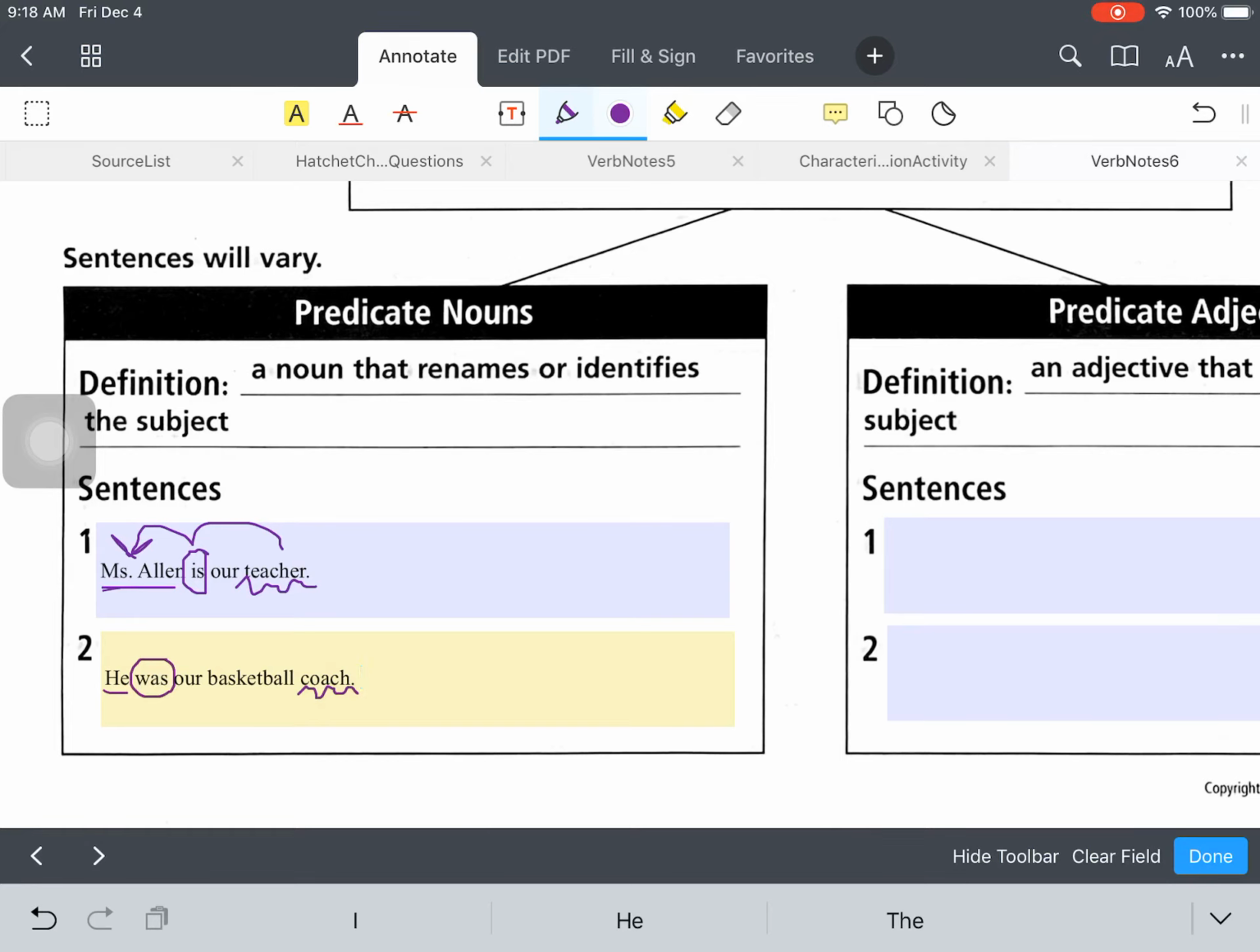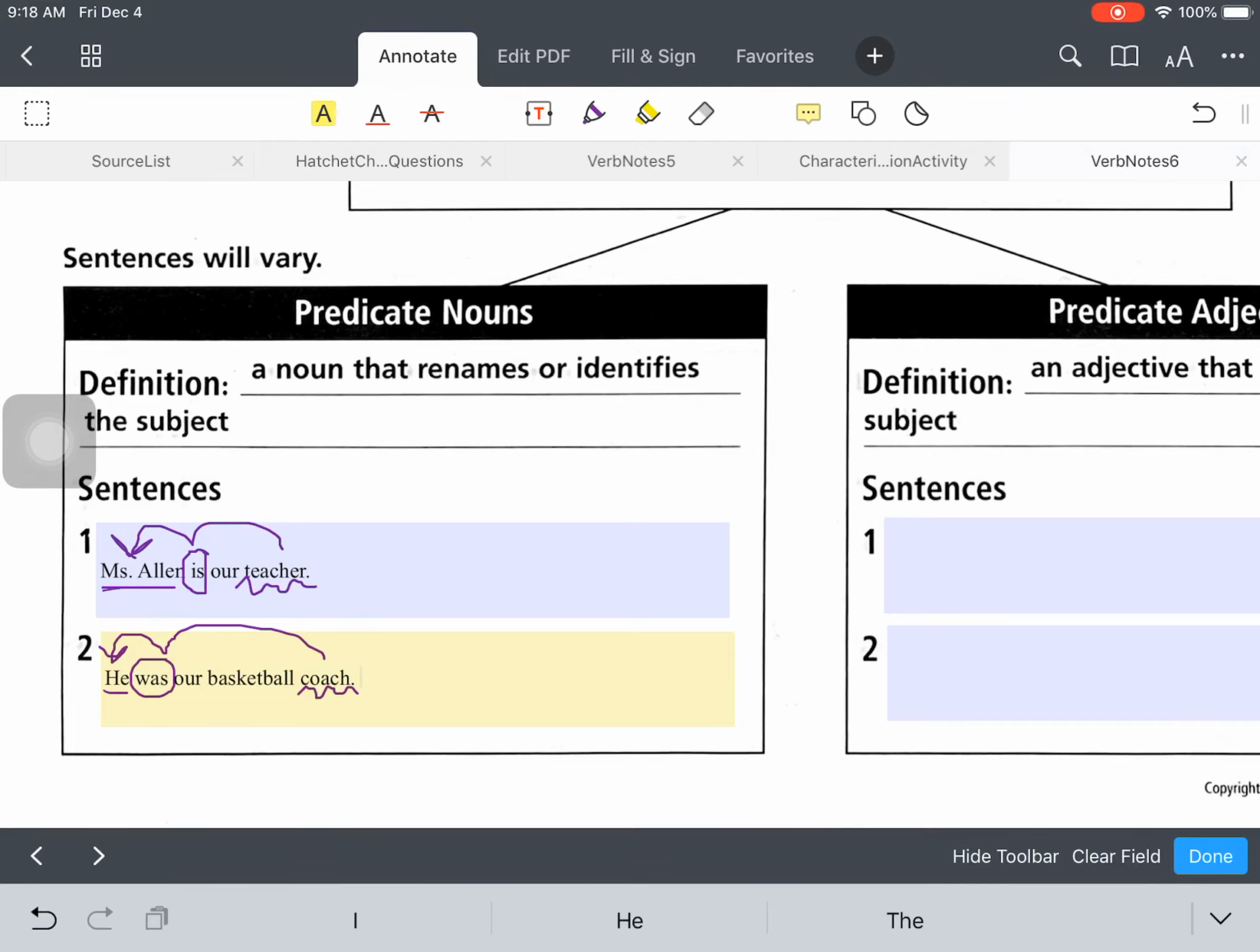So it's not basketball, and the reason for that is because basketball would not replace he. He was not a basketball. However, he was a coach. So coach is the predicate noun that is linked to he by was.